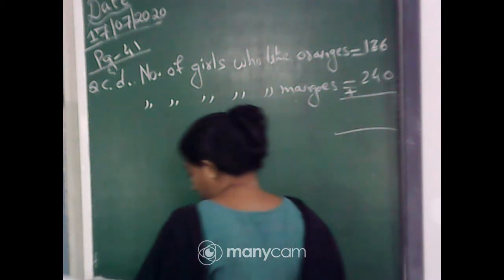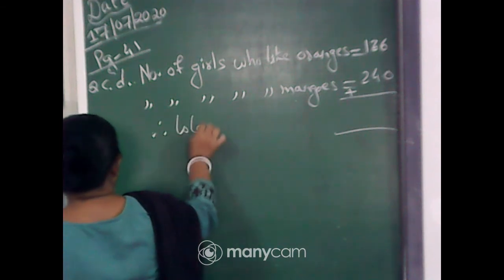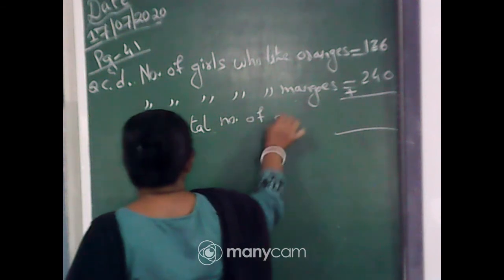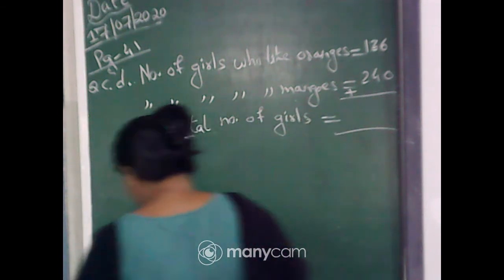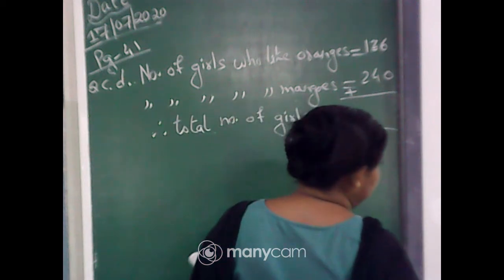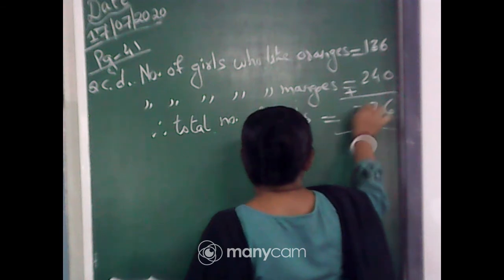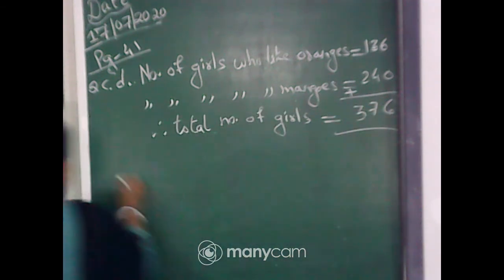Therefore, total number of girls, you are getting how much? 376, which is more than 350.